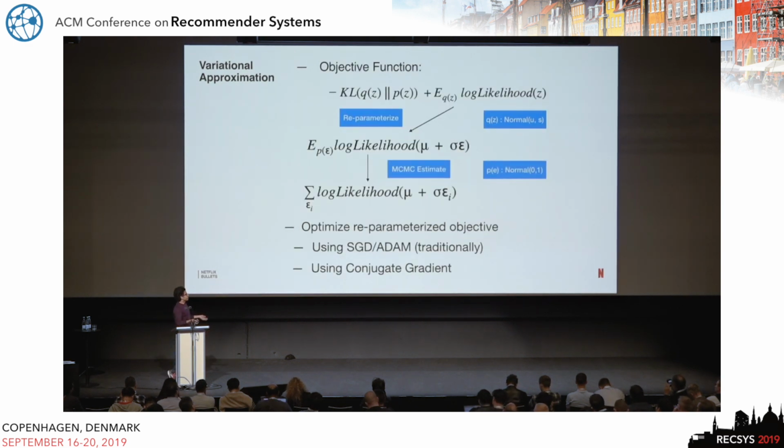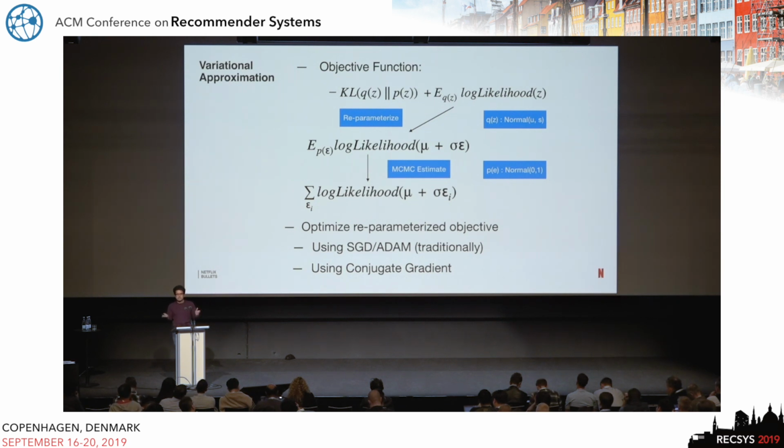So even with this variational approximation, the second component in the variational objective is the expectation of the log likelihood, and the expectation is being taken with respect to the variational distribution, which I just described as a normal distribution. Even with the variational approximation, this expectation is intractable for the same reason, that the log likelihood is softmax.